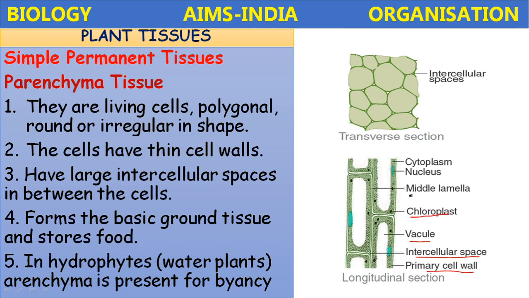If the chloroplast is present in the parenchyma tissue, that is called chlorenchyma. The middle lamella, nucleus, and cytoplasm. This is the longitudinal section when you cut straight, and this is when you cut transversely. So this is the parenchyma tissue.